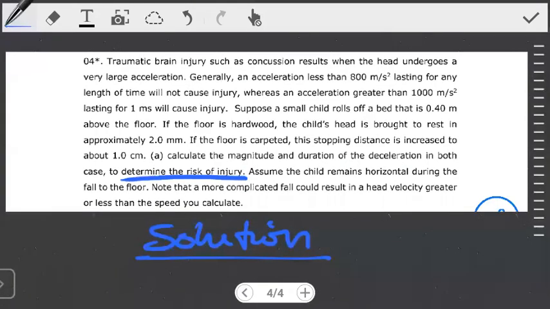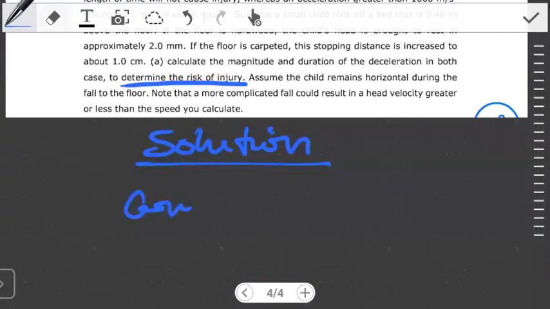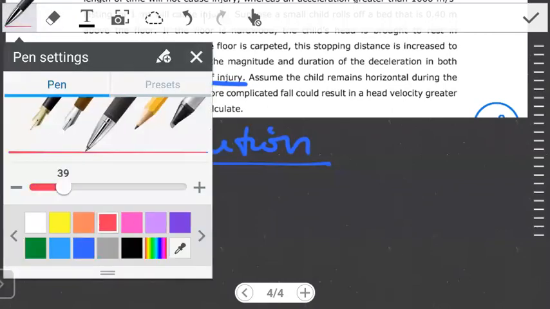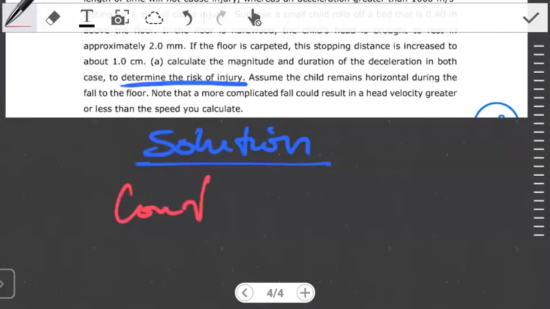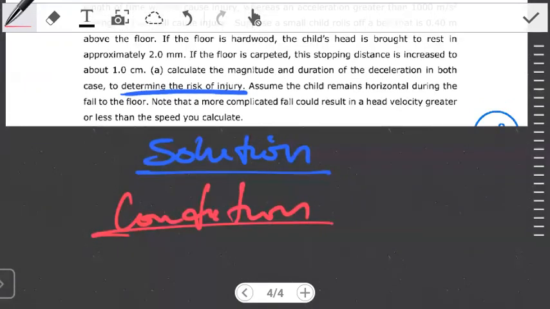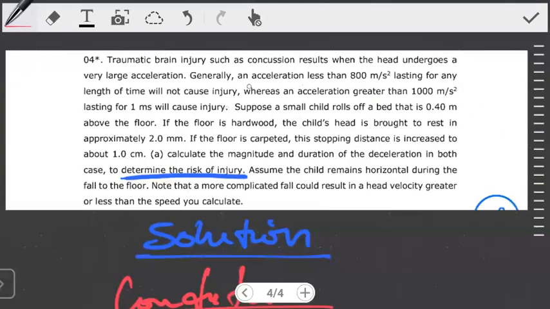What are the conditions? So let's just state the conditions here. Let's use a different color. So what are the conditions for an injury to occur? Well, that's simple. In the first part, they're saying, generally, an acceleration less than 800 meters per second squared, lasting for any length of time, will not cause an injury.